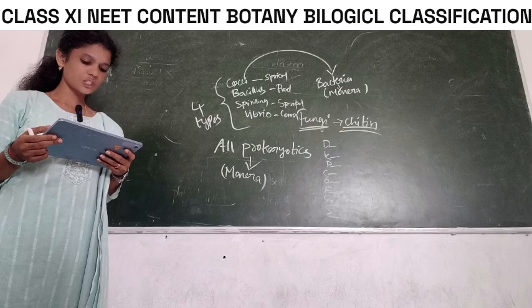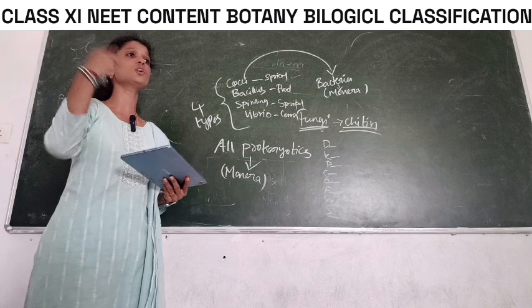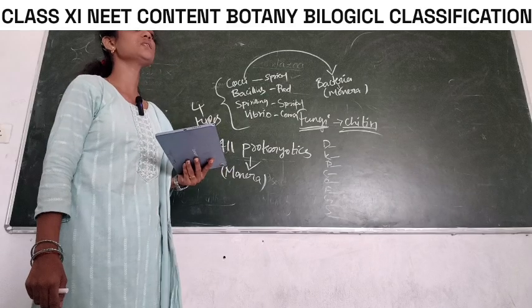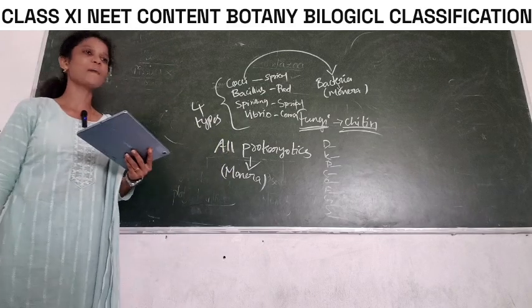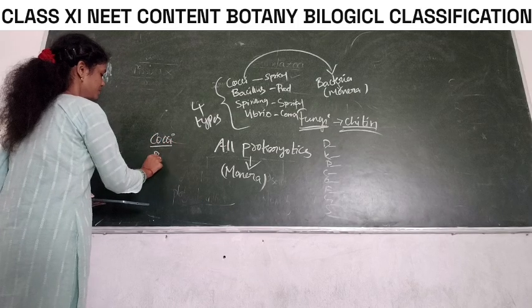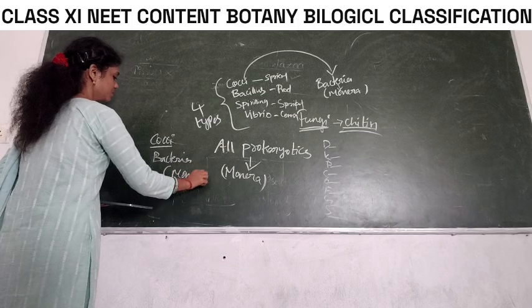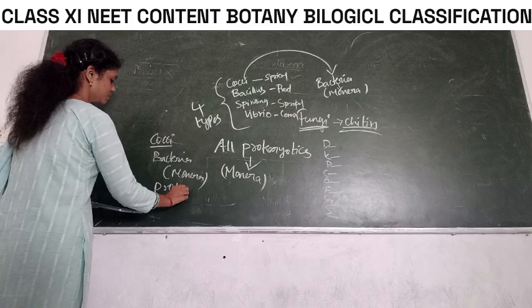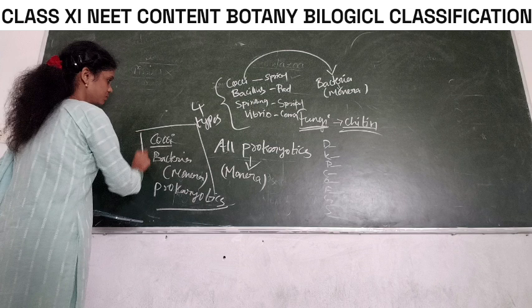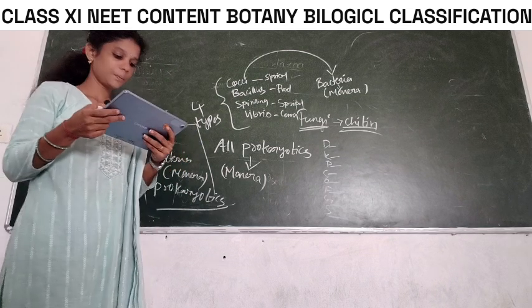Which of the following has no true nucleus? A. Fungi, B. Cocci, C. Plantae, D. Animalia. No true nucleus means prokaryotes. Prokaryotes means Monera. Monera means bacteria. Bacteria means Cocci bacteria. So the right option is B.